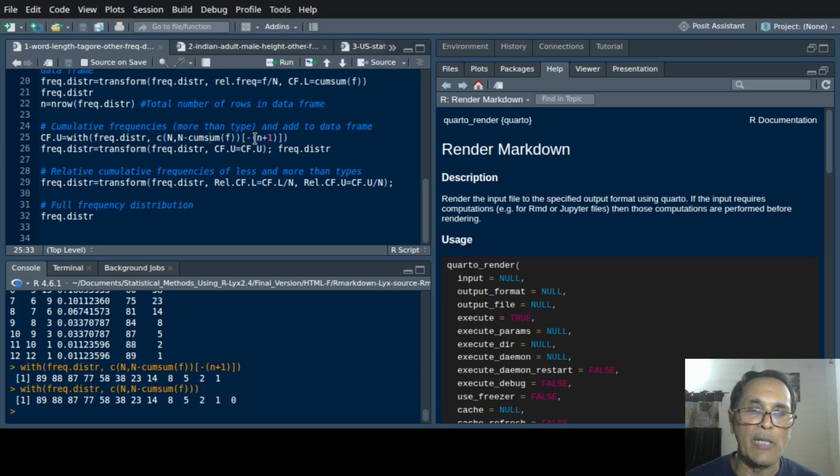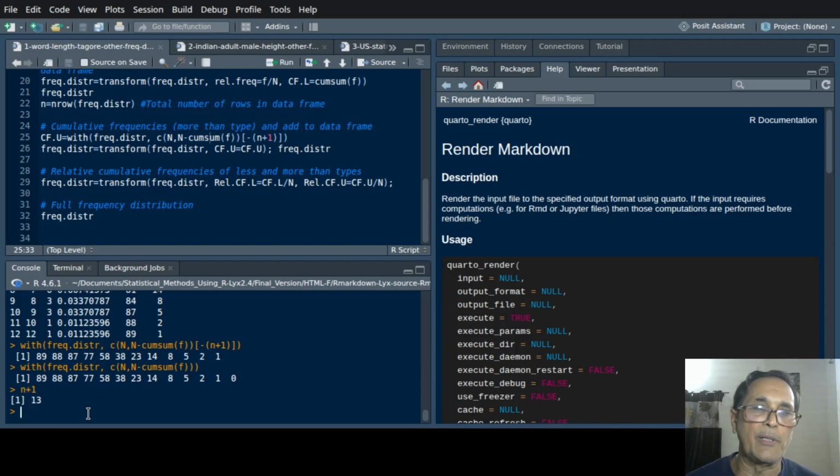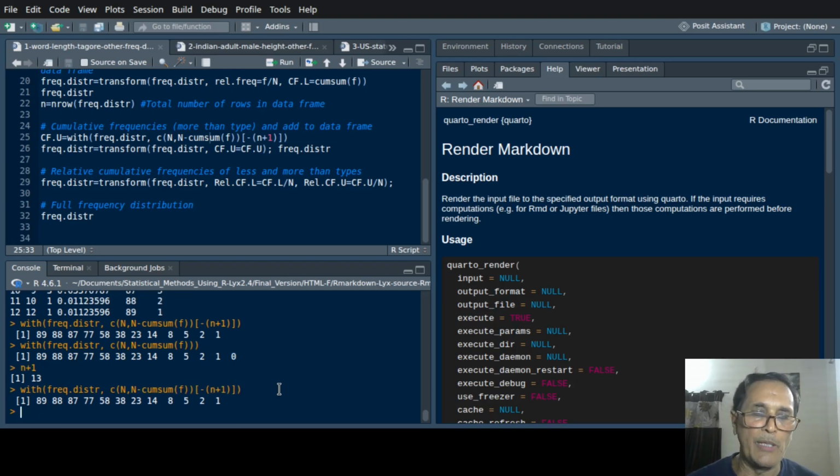Therefore, n plus 1 is 13. So when we put minus 13, we indirectly remove it, this goes away and we get this value by removing this. Okay, this is about the computational details.